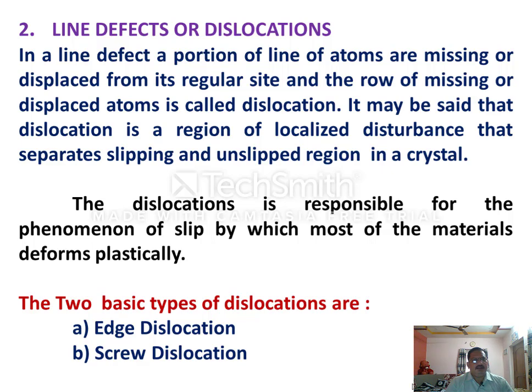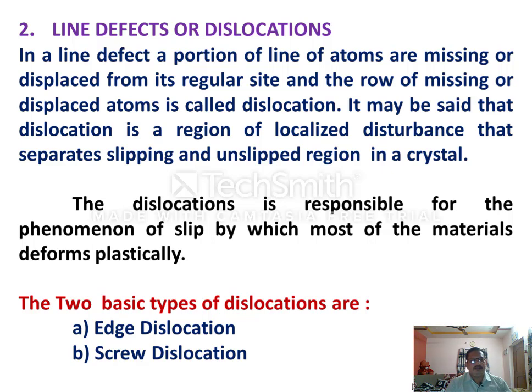Generally, the line defect happens in a crystal because of missing of a portion of a line of atoms from its regular site, or that line of atoms may be displaced from its regular site. If such a defect is present in a crystal, we can say it is a line defect. This kind of defect may arise because of localized disturbance.